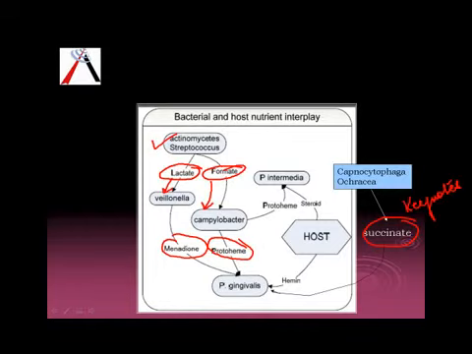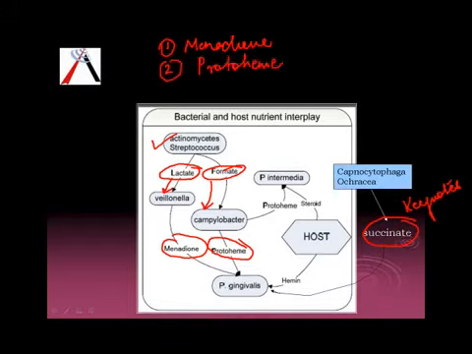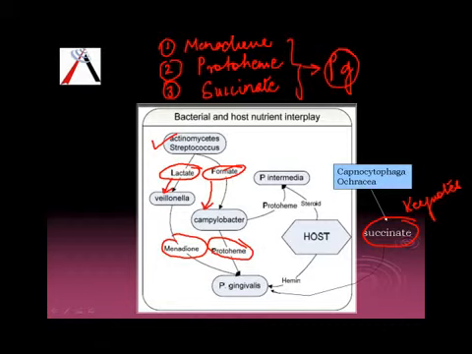So we just go back again. We have Veillonella producing menadione, Campylobacter producing protoheme, and Capnocytophaga producing succinate for P. gingivalis. So these are the bacterial derived factors which help P. gingivalis. So we have menadione, we have protoheme, and third we have succinate. So these are the 3 factors which are derived from other bacteria, and they are used by P. gingivalis for flourishing.